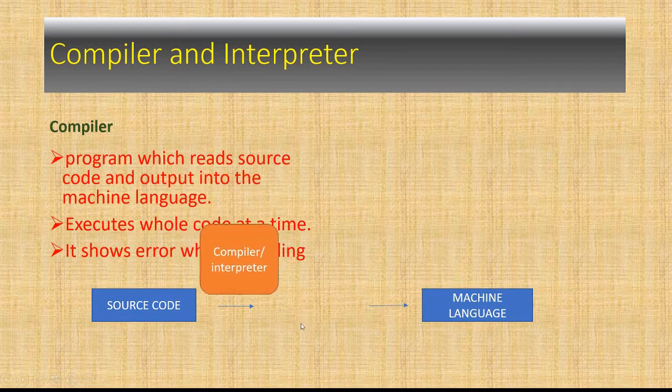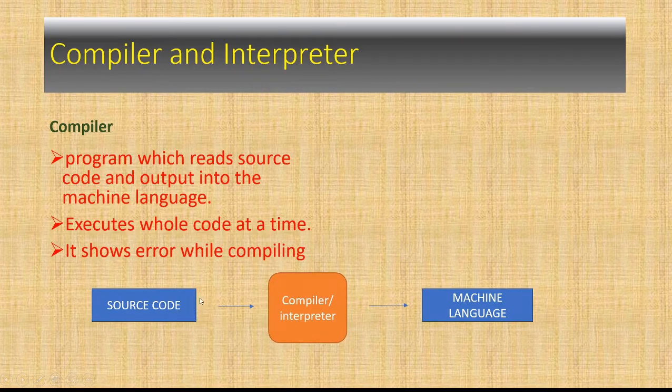Now you can see in this diagram how source code in high level language is going to be compiled here with the help of the compiler or interpreter, and the output is machine language, so that the computer can understand and execute those set of instructions or the code written by the user.